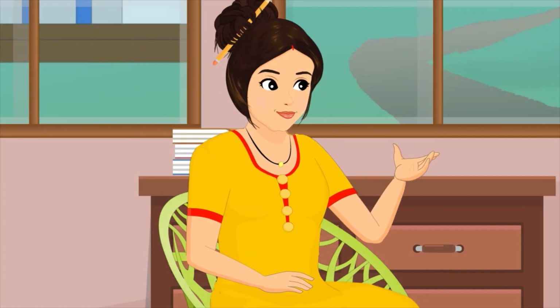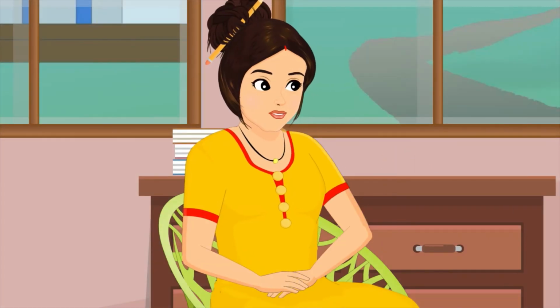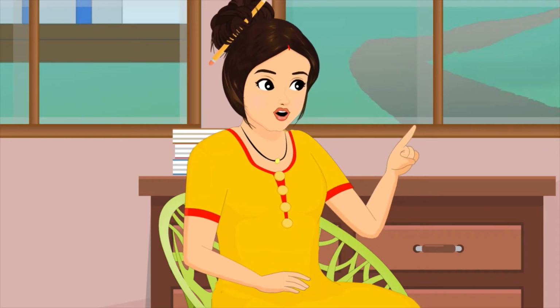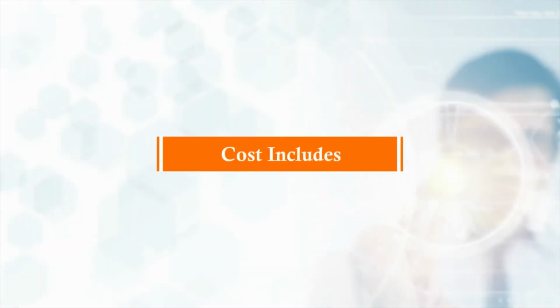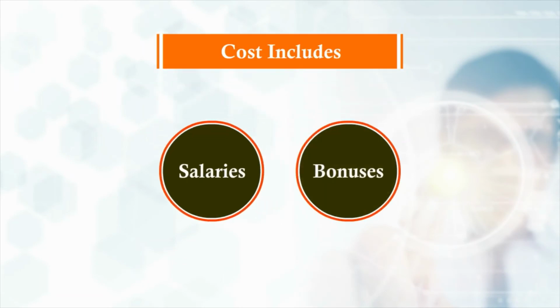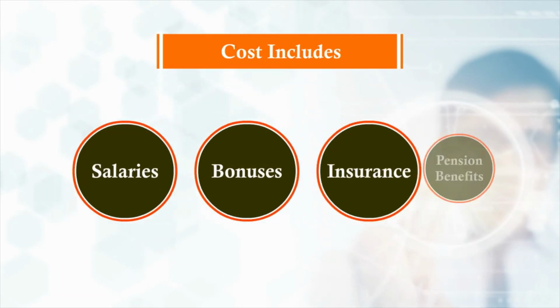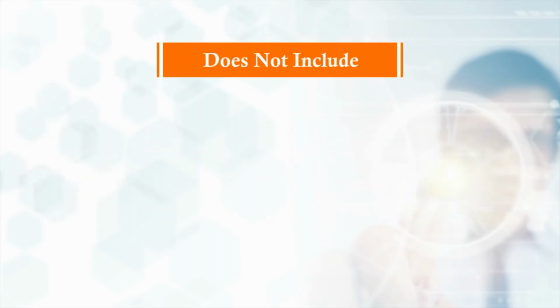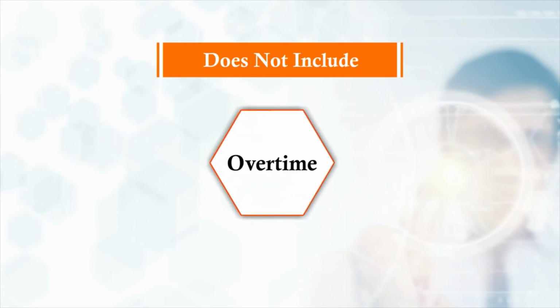Direct labor costs refer to the cost of individuals involved in manufacturing a product or delivering a service. The cost includes salaries, bonuses, insurance, pension benefits, earned leave paid to the individuals involved. It typically does not include overtime costs paid to the individuals.